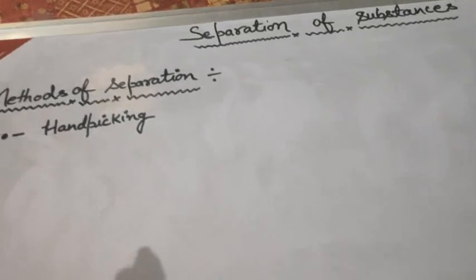Different mixtures consist of different types of components, and there are different methods of separating different types of mixture based on the properties of the components. Some of the common methods of separation which we learn here. Here I am going to discuss the first method of separation, which is hand picking.